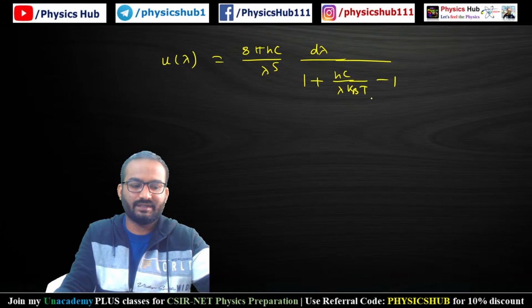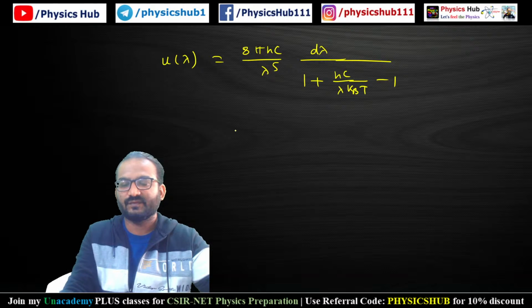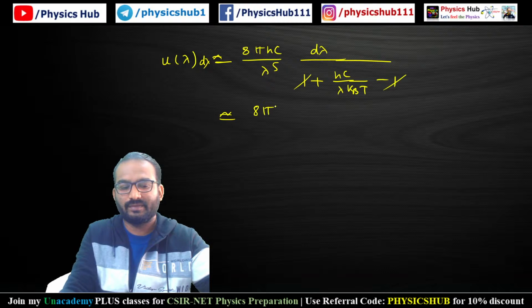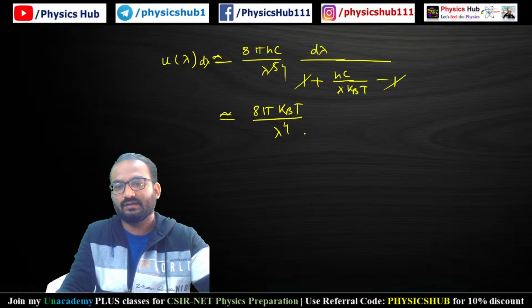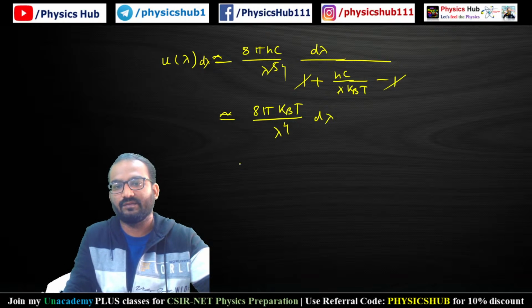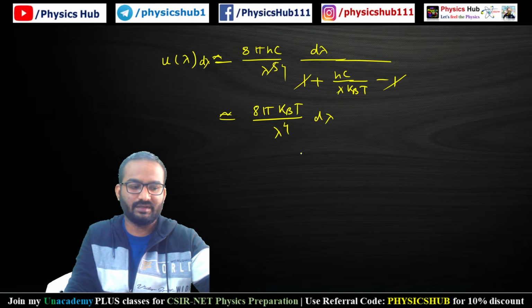You have written the exponential in this way, and this will approximately produce u(lambda) d lambda equals 8 pi kBT by lambda to the power 4 d lambda, since the 1s cancel and hc cancels.